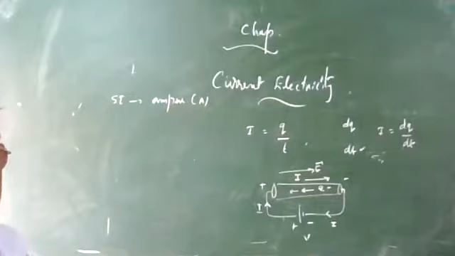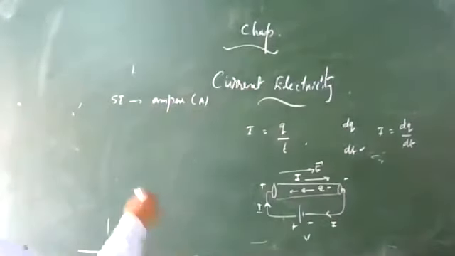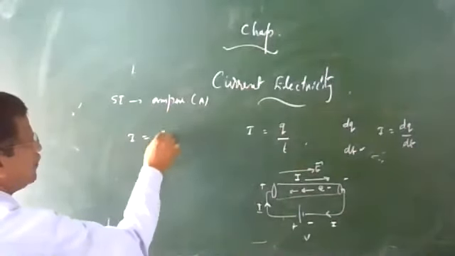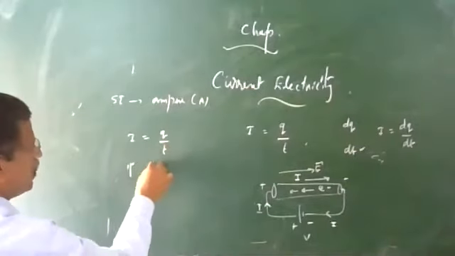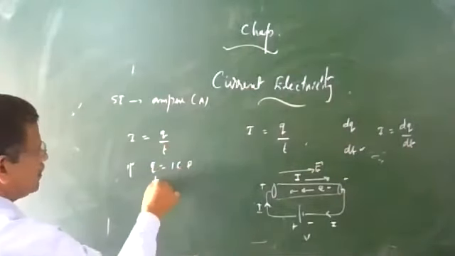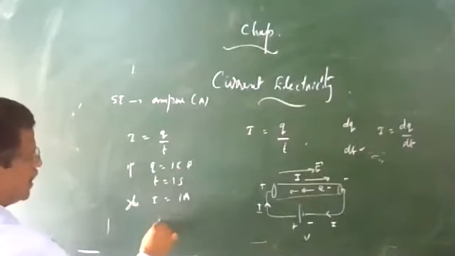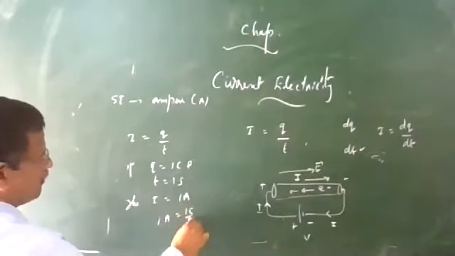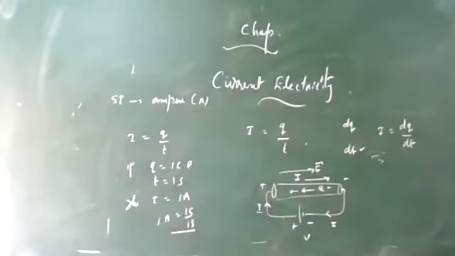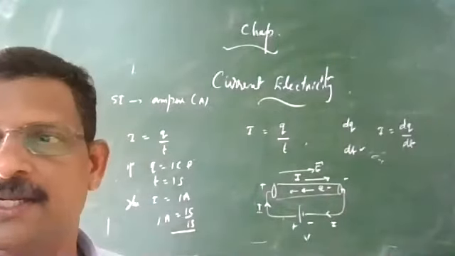One way of defining 1 ampere is this: I is equal to Q by T. If Q equals 1 coulomb and T equals 1 second, then I is equal to 1 ampere. So 1 ampere is 1 coulomb upon 1 second. If 1 coulomb of charge flows through any cross section of the conductor in 1 second, then the current through that conductor is said to be